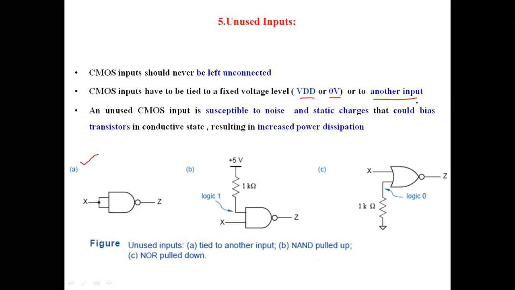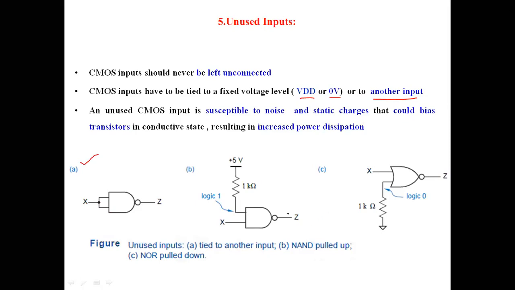Take the first condition, another input. Instead of leaving the input unconnected, you can tie it to another input. In that way also you can avoid these noise and static charges.